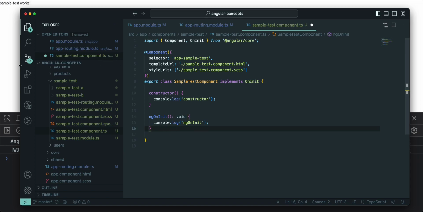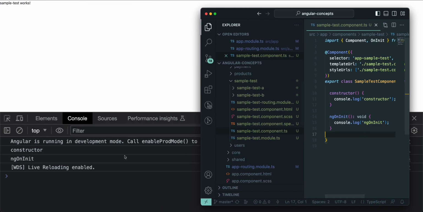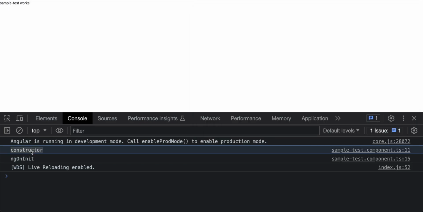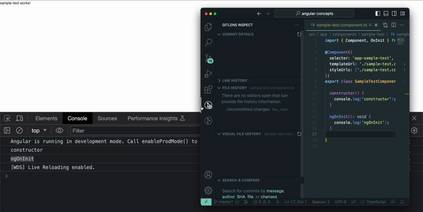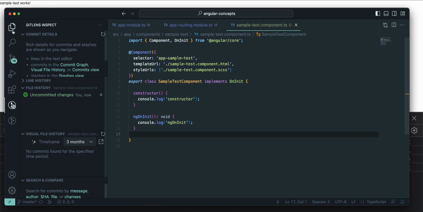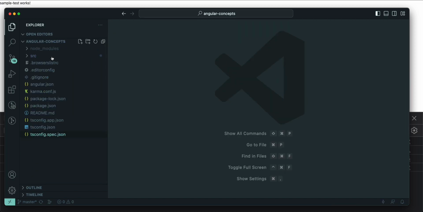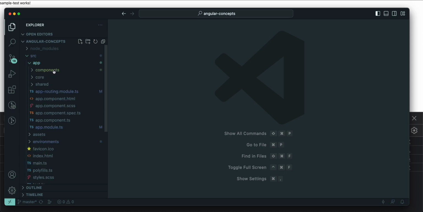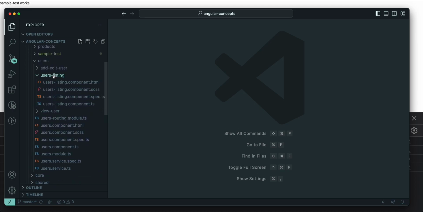So here, if I save my application, you can see in the browser on the left side that first the constructor comes, right? The constructor comes first, then ngOnInit comes. So in the constructor, what we are doing, let me show you in the users component and other components so that you can have an idea. All right, so let me close them out. Inside src, inside app, we have these components.